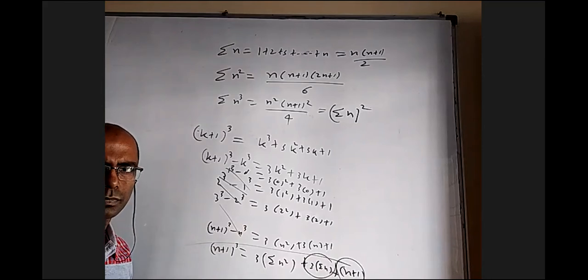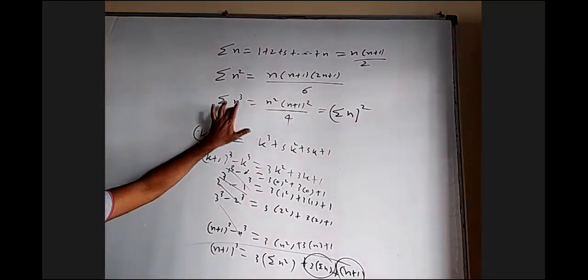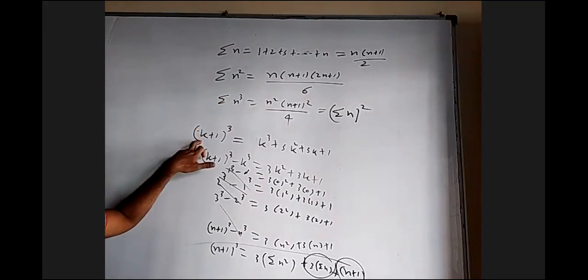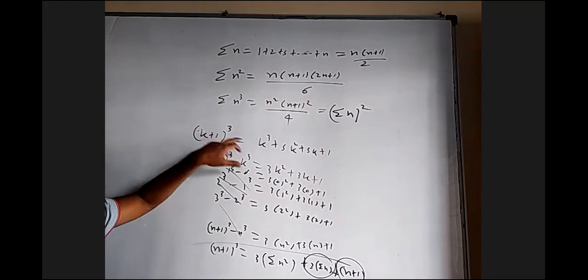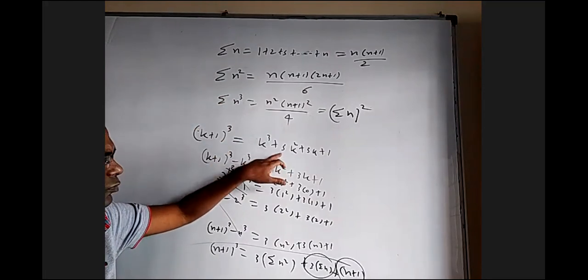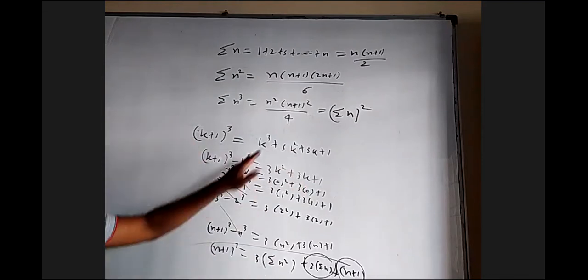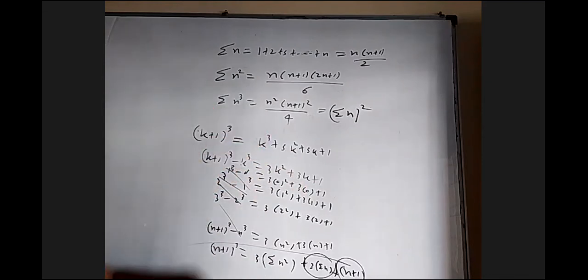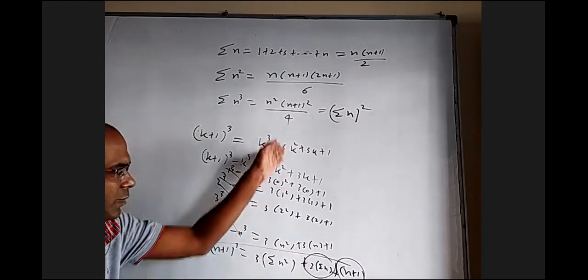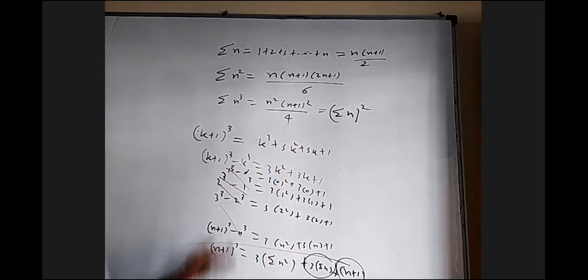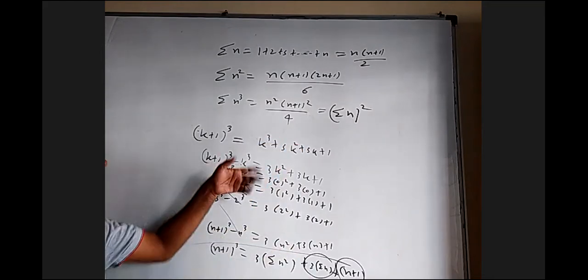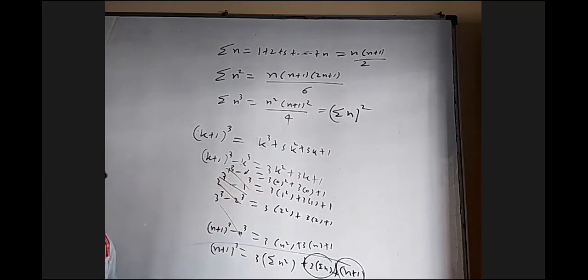If you are interested in sigma n cube, you take (k+1)^4 = k^4 + 4k^3 + 6k^2 + 4k + 1 by the binomial theorem. Bring k^4 to this side, add like this, and substitute the sigma n and sigma n square formulas, then you'll get sigma n cube. Like that, you can also derive other things. So this is some idea.